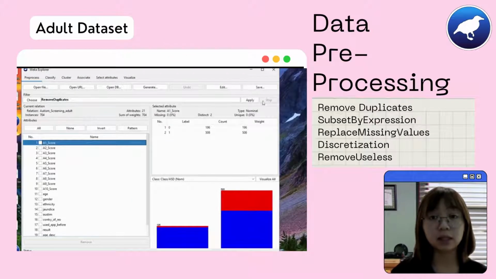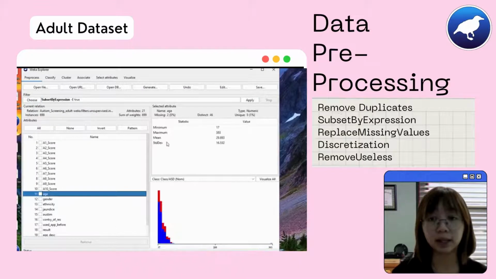This combination of filters yields the best result, as it has only misclustered 18 instances in total. As for the adult dataset, the instances left after applying the remove duplicate filter is only 699.